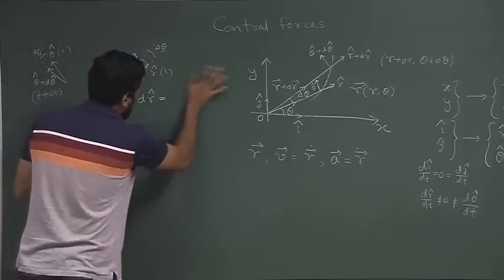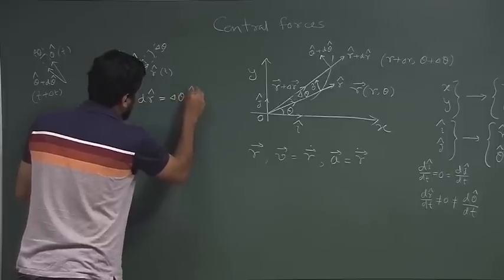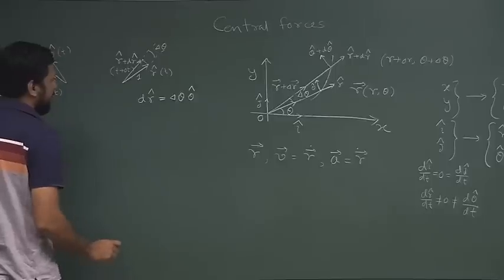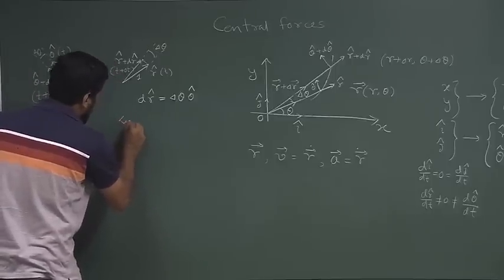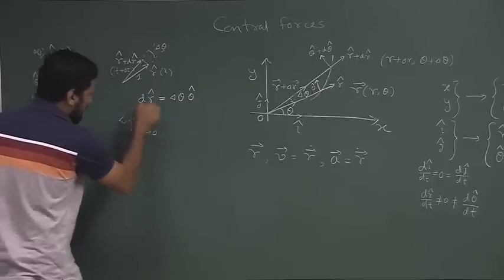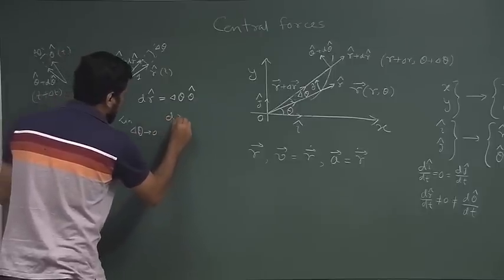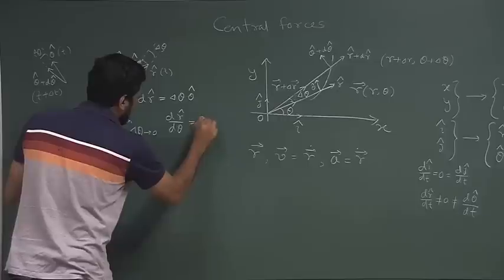So, d r cap is nothing but delta theta theta cap. So, if we now take the limit delta theta goes to 0, this expression is nothing but d r cap d theta is equal to theta cap.